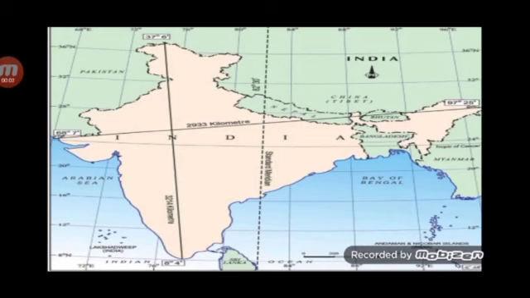In this map also, children, you can see the latitudinal and longitudinal extent of India. Other than this, you can see the distance from north to south and east to west also. The distance from north to south is 3214 kilometers, and east to west it is 2933 kilometers.